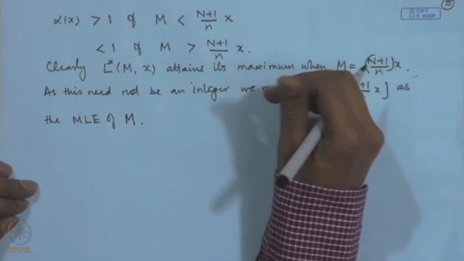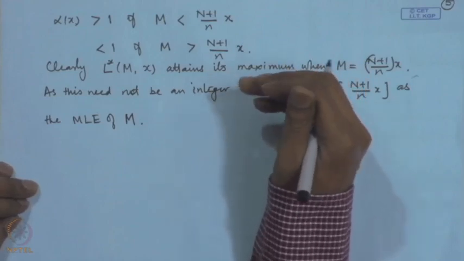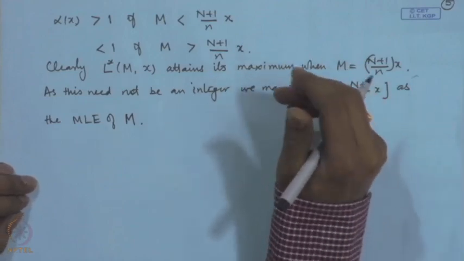So, here we have seen that in the discrete case, the method of obtaining the maximum likelihood estimators differs a little bit. We have not considered another important distribution which arises quite often in statistical modeling, that is the exponential distribution.